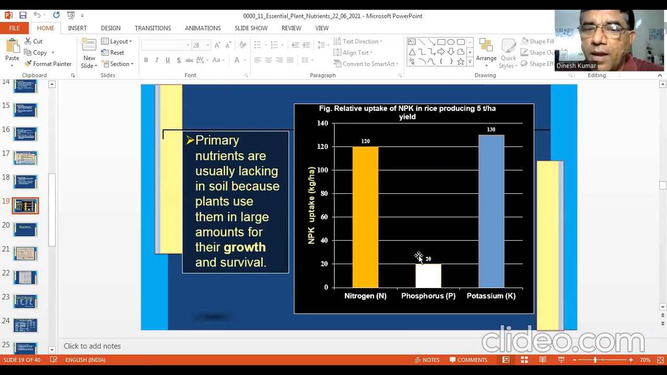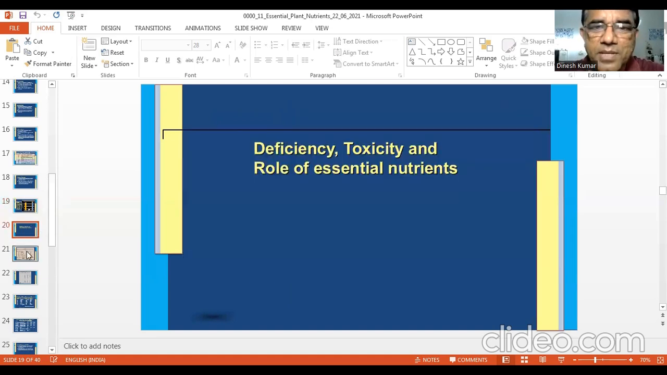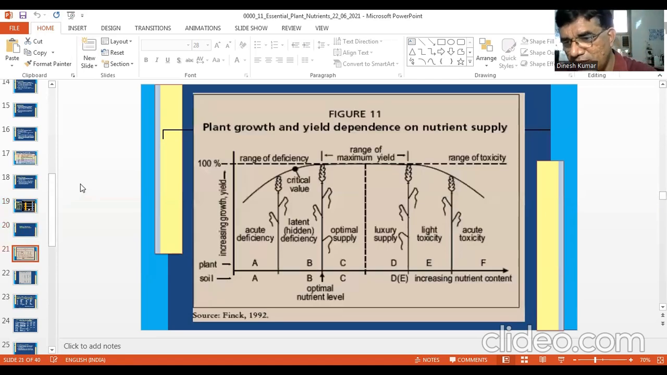And if you see micronutrients, in 1 hectare, a micronutrient like zinc is removed about half a kg, 400 to 500 grams. Zinc is removed in 1 hectare area. Similarly, iron may be 1 kg, 1.5 kg, not more than this in 1 hectare crop of cereals. So you can see relatively the macronutrient or NPK, primary nutrient uptake is very high from the soil. Now you see deficiency and toxicity symptoms of nutrients.